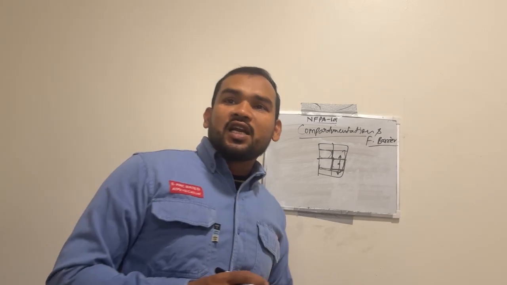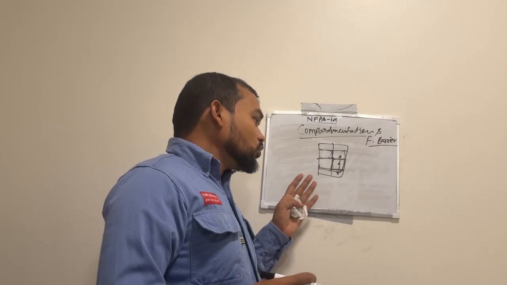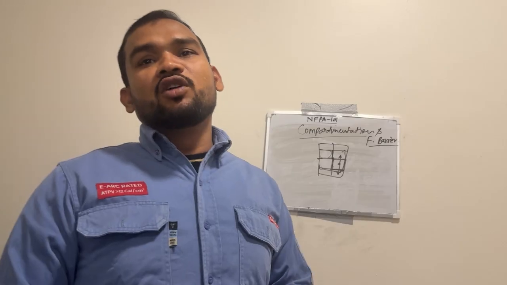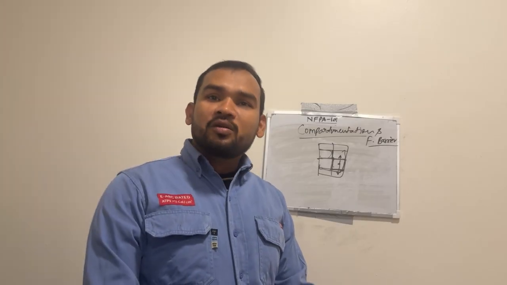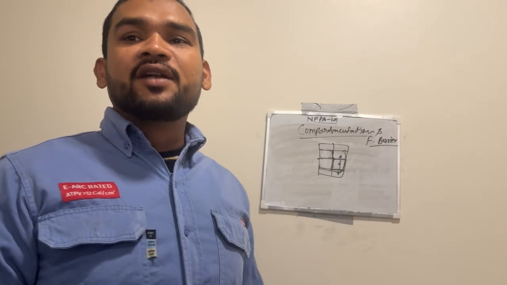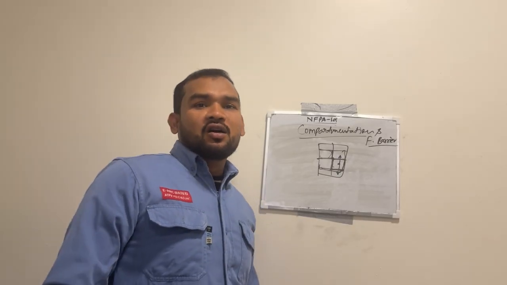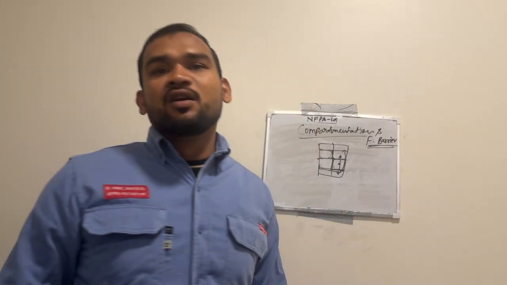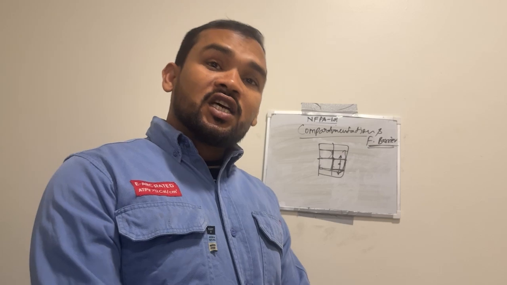Why do we use fire compartmentation? To stop the spread of fire and restrict the smoke movement. What is the purpose of this? To limit the fire spread and restrict the movement. This is the open area. What is a fire barrier now? A fire barrier is a continuous vertical or horizontal fire resistance rated wall assembly that is designed to restrict the spread of fire.